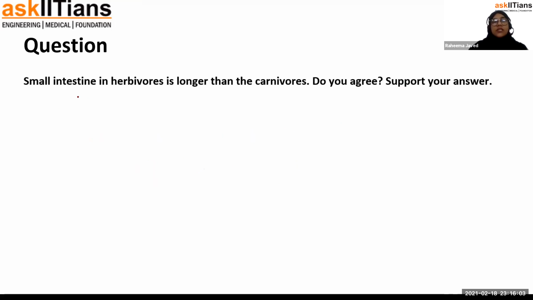Next, a small intestine in herbivores is longer than in carnivores. Do you agree? Support your answer. Yes, we agree that the small intestine in herbivores is longer than in carnivores because they are involved in digestion of cellulose.